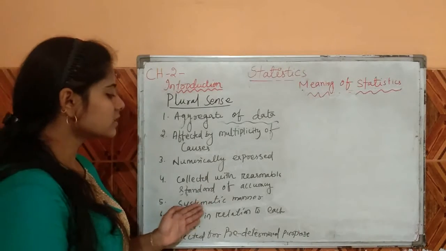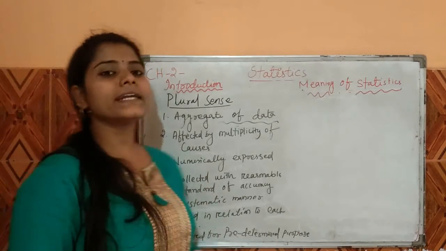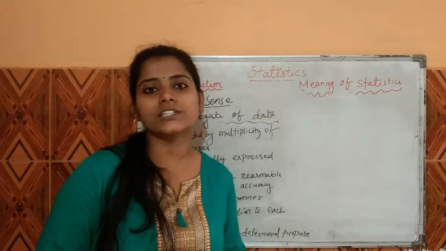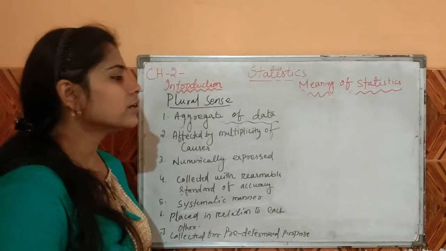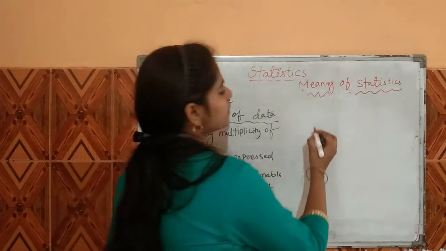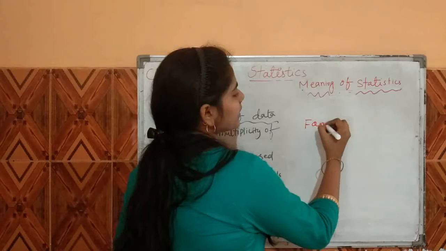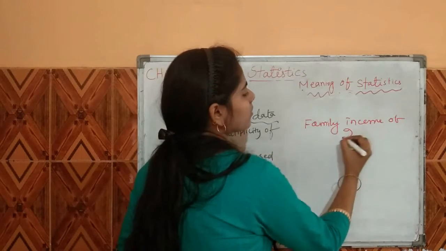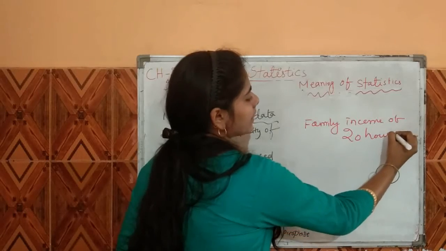Next is statistics in a systematic manner. Systematic manner means the data collected in statistics are based on a systematic way. For this purpose we can take an example. We study family income of 20 houses in our area.